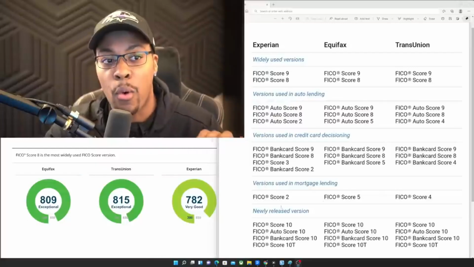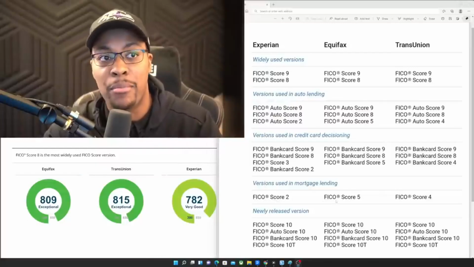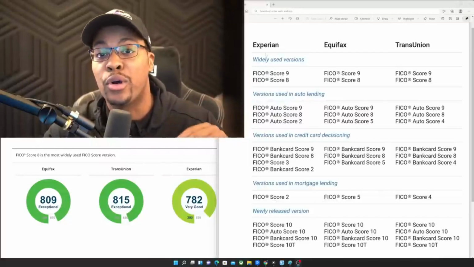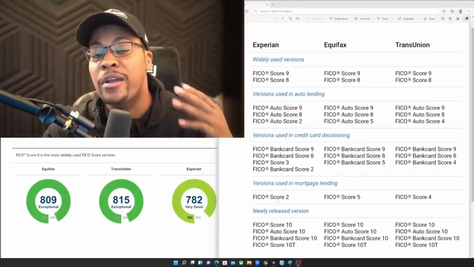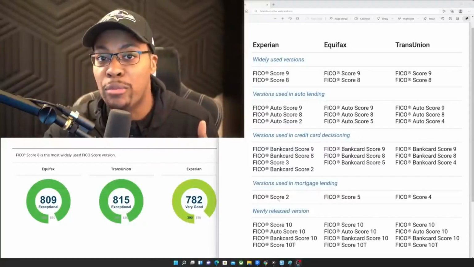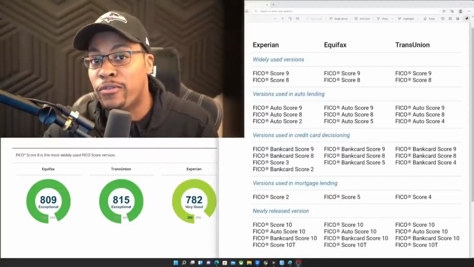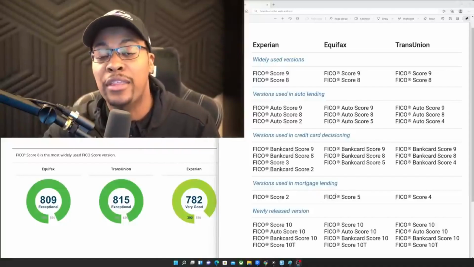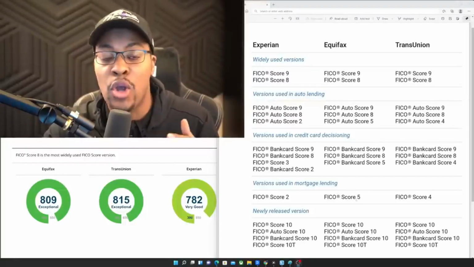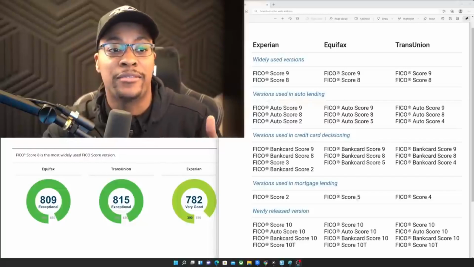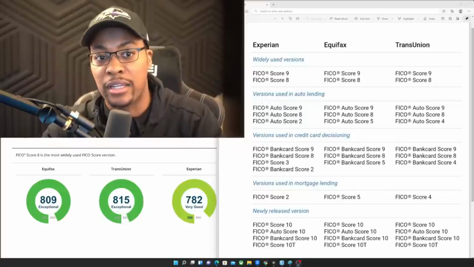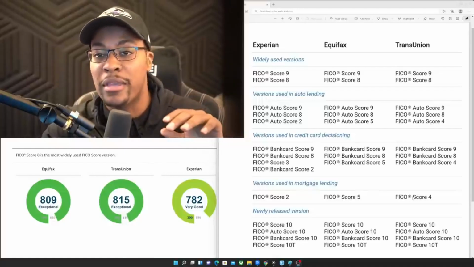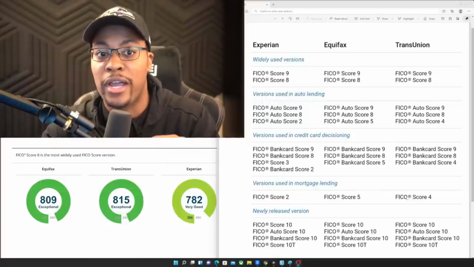Now, one thing about the mortgage scores, as you can see, it's a different number depending on the bureau that's feeding the data to that particular scoring model. So whenever you hear FICO 2, just remember that's only going to be Experian data. FICO 5, Equifax, that's only going to be plugged in through Equifax data. So there's no FICO 5, for example, that's fed in from Experian data. Just keep in mind that these particular FICO scores are going to be very specific to the bureau. So FICO 4 is going to be TransUnion, and these are the mortgage scores.